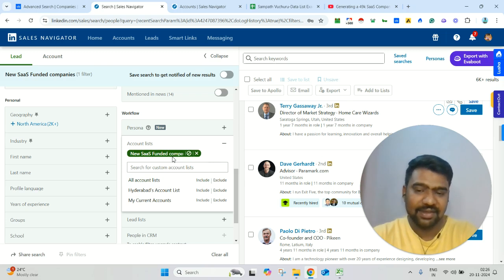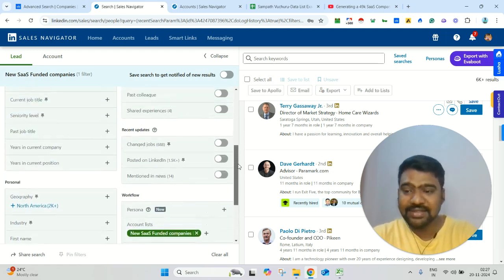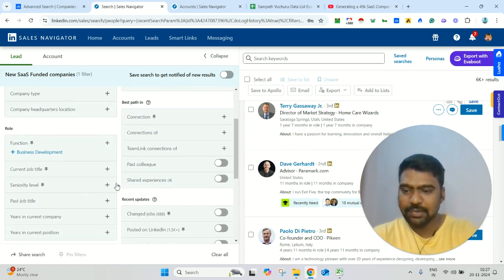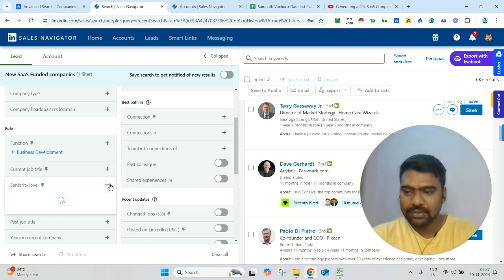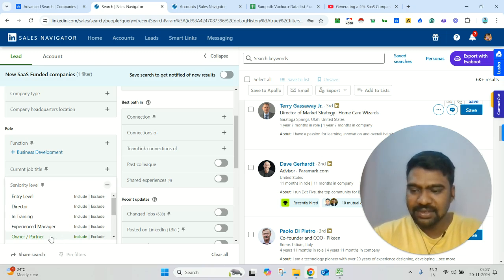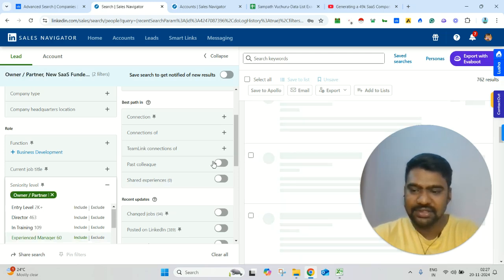Now out of the 750 companies, we have 6K employees. So now 6K employees' information. Now we can also use other filters for categorizing our right profiles. For example, here job title, seniority level. I don't want all the 6K profiles, right? I need key decision makers. So I'm just simply clicking owner and partner. Once I click owner and partner, you can see results will change.